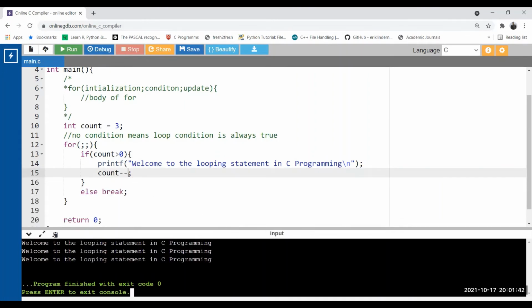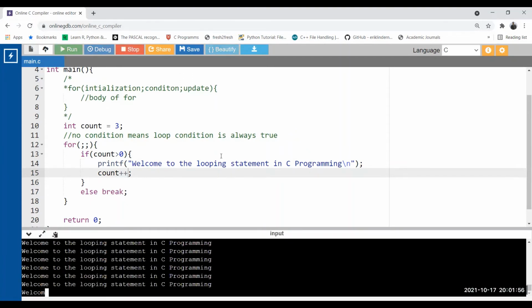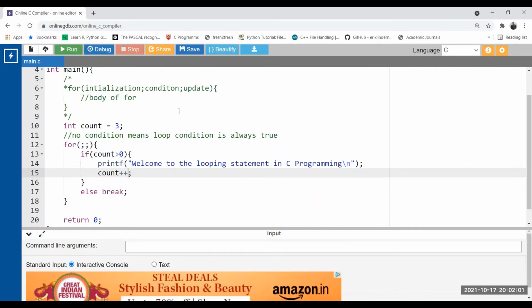Now if I follow the increment updation, what will happen? It is infinite, because the initial value is 3, 3 plus 1 is 4, 4 plus 1 is 5. It is going in this direction, so the number will always be greater than 0. So it is infinite. We should be very careful while working with the loop. If you do not carefully follow the loop control variable's value, your loop can be infinite. And if you put a wrong condition, there might be a chance that your loop body is never going to be executed. So you need to implement this very carefully.